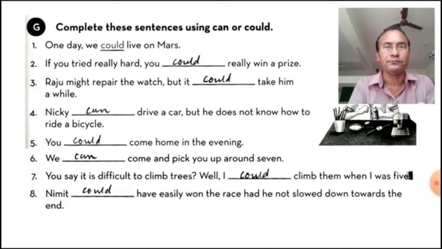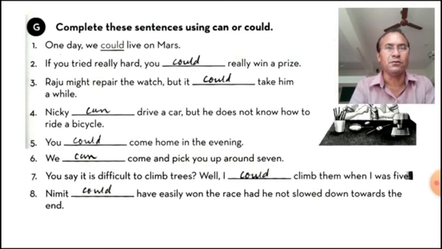Now fourth one, Nicky can drive a car, but he does not. Without seeing, we can use that can, as it is simple present tense. Because it shows ability, possibility of present, and that one could can be used for past.